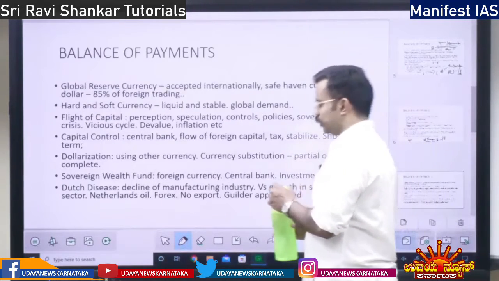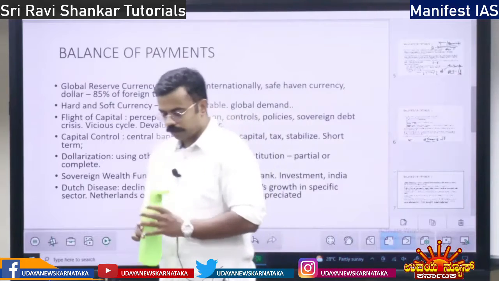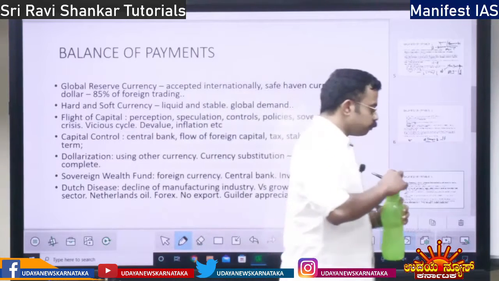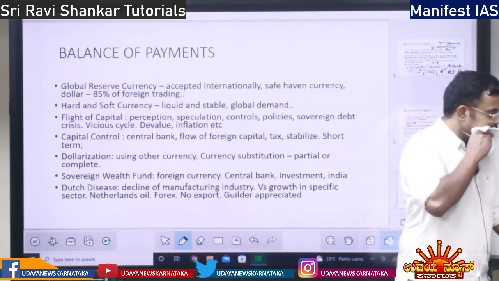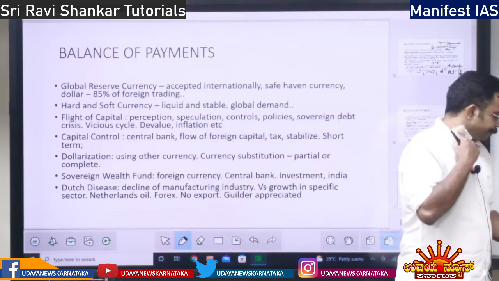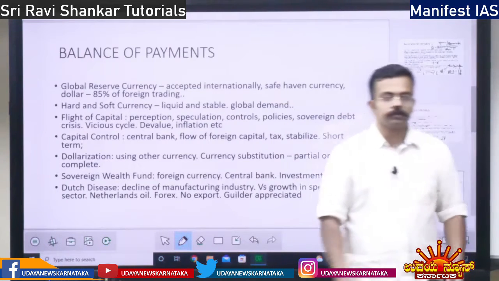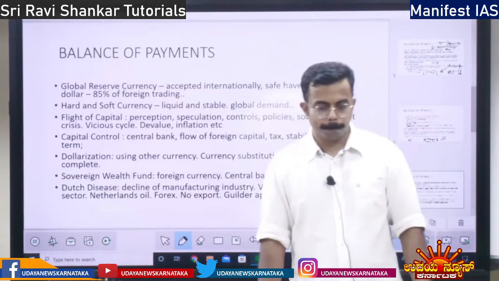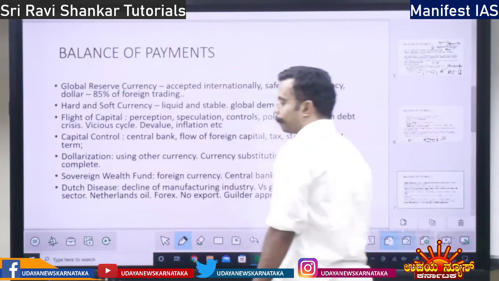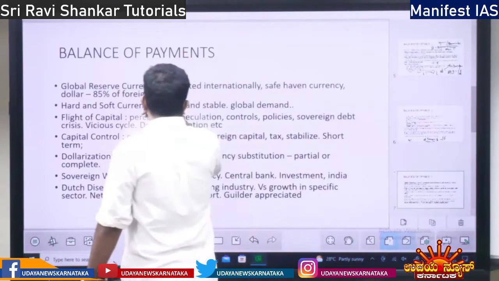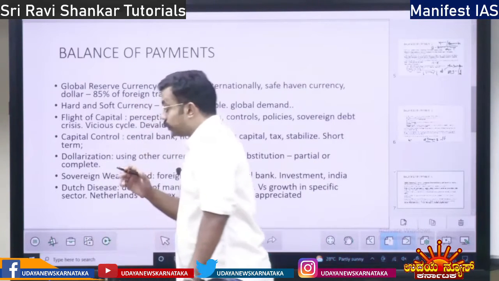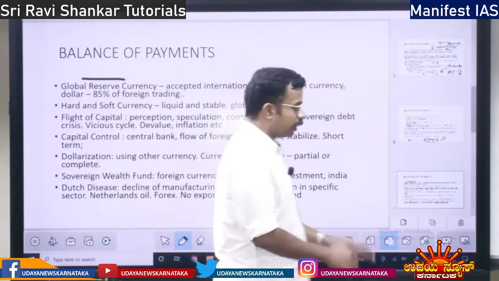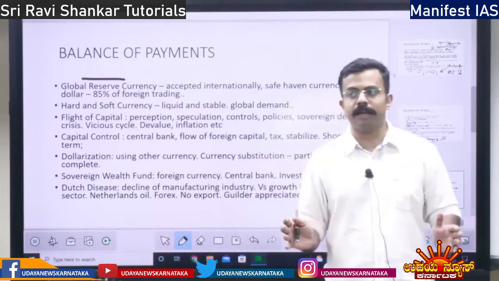Next, we have global reserve currency. What is global reserve currency? Just decode this word. One is global, next is reserve currency. Around the world, what currency is held as a reserve by various countries?